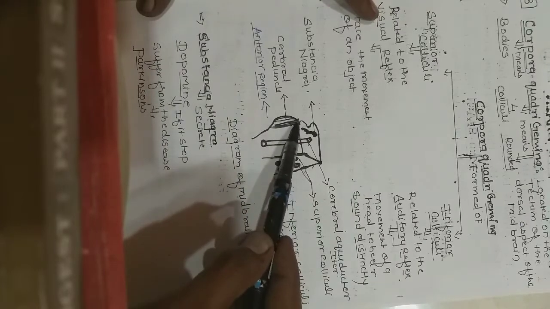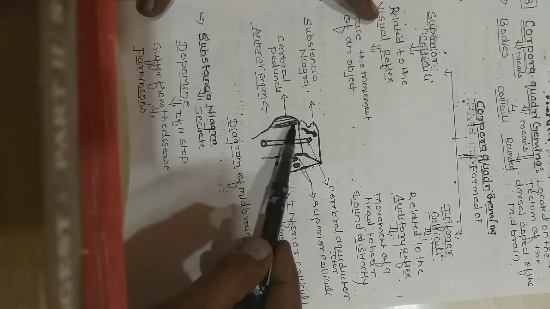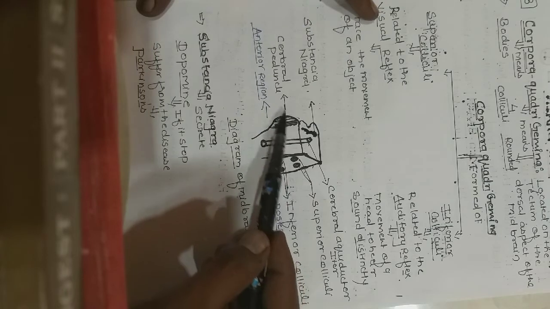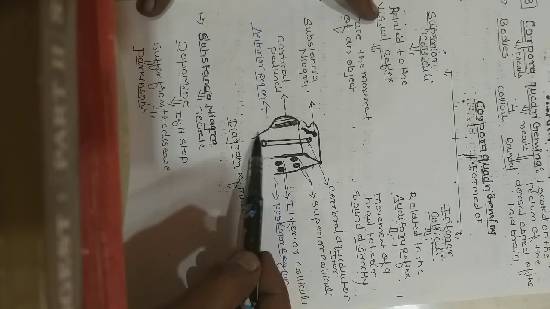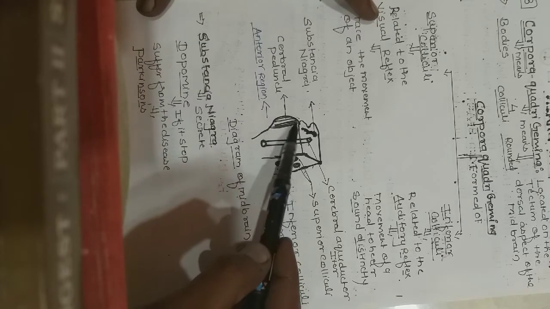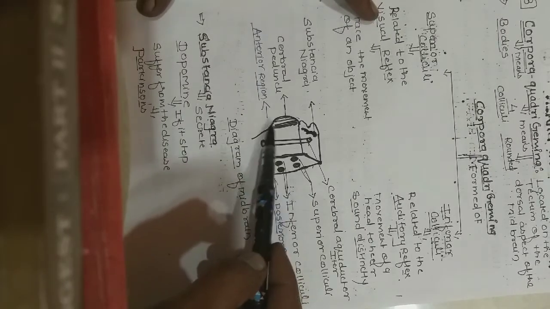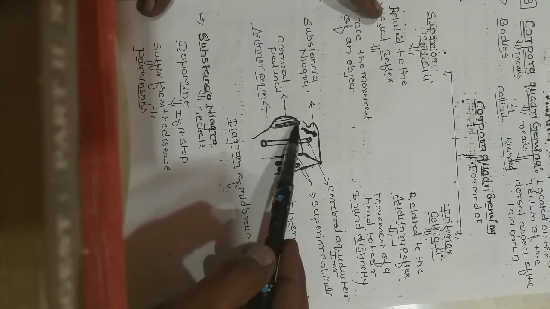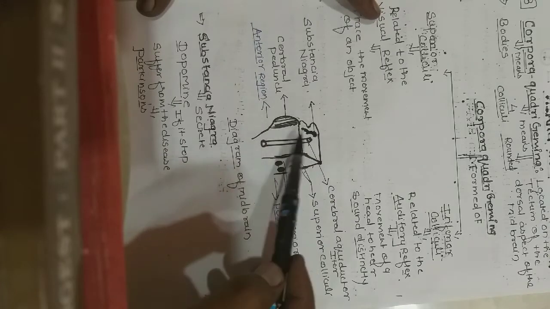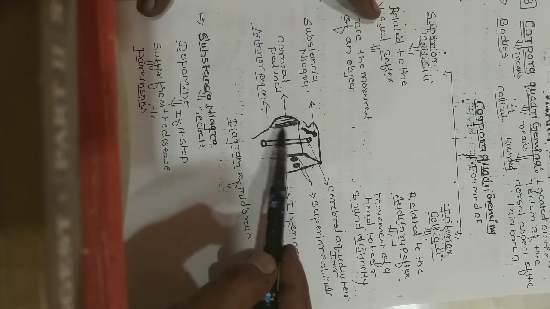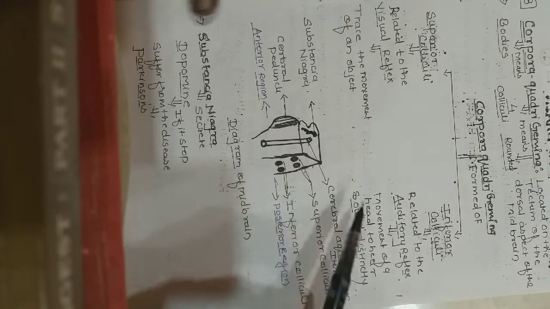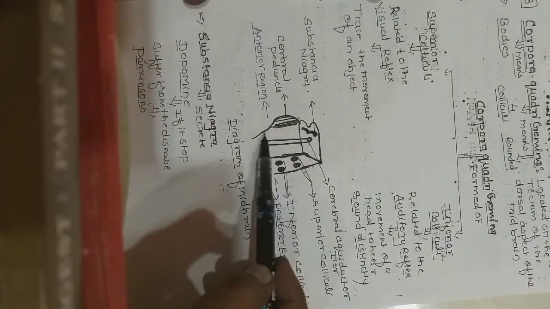This part is coming a little bit sideways, to the side part, and that is known as the cerebral peduncle. The cerebral peduncle has thick bands of ascending and descending tracts passing through it. So this is called the cerebral peduncle.